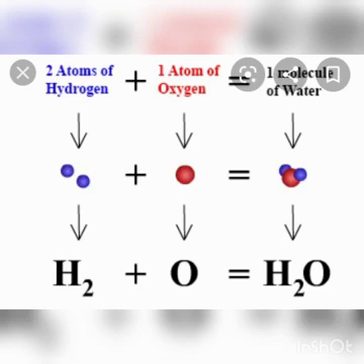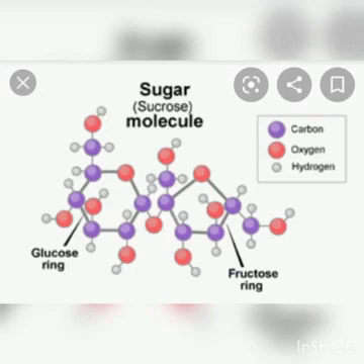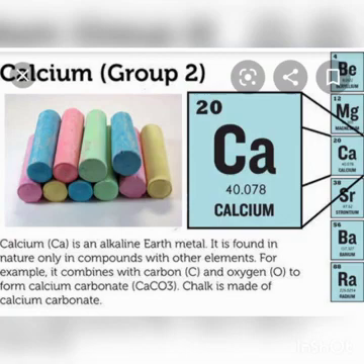See here, two atoms of hydrogen plus one atom of oxygen, both gases, chemically give water. Sodium plus chlorine are chemically combined together to give sodium chloride. The sugar which we eat is made up of carbon, oxygen and hydrogen, and the new substance is called sucrose. Next we use chalk powder.